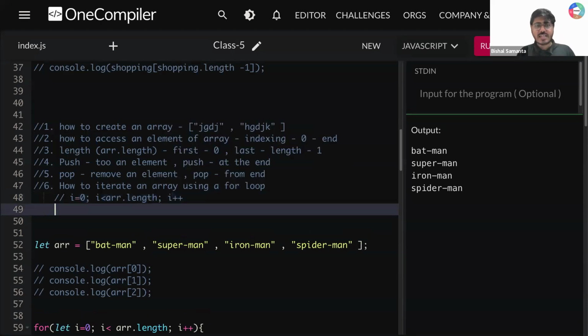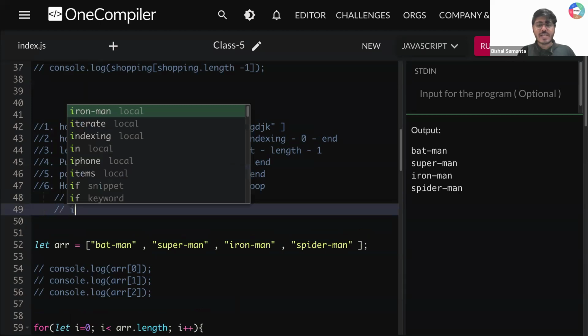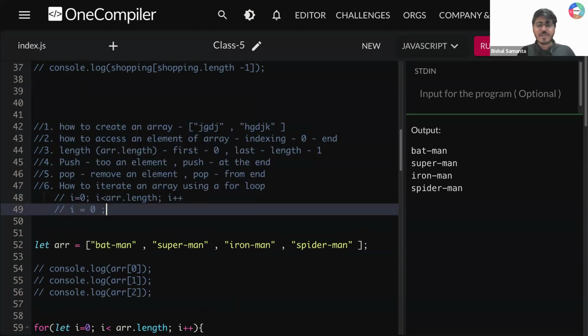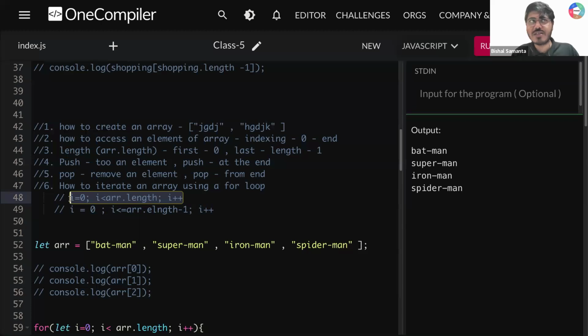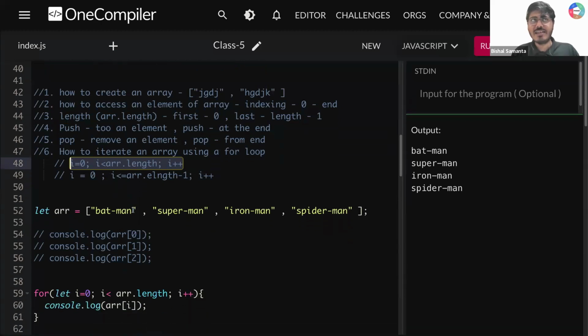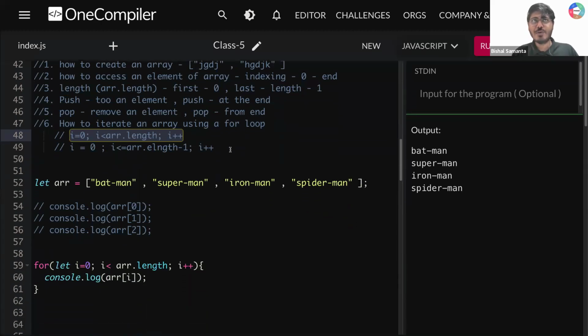Either this solution is correct, or you can write in this way as well. I is equal to 0, start from there, then I less than equal to array dot length minus 1, and then I plus plus. Any solution is okay, guys. But I believe this is the more straightforward solution, so you should use that. Done? All of you? Okay.